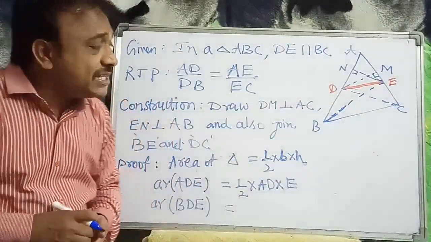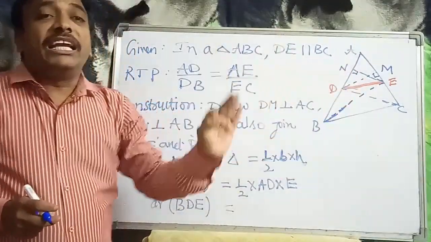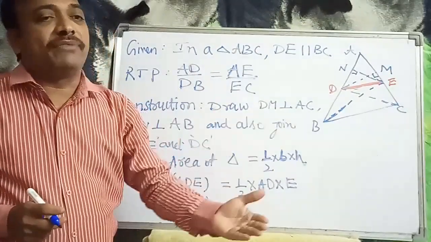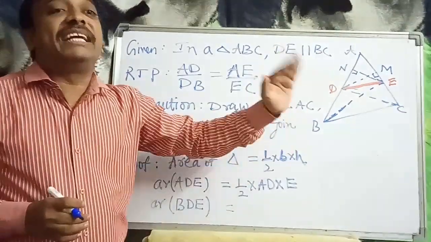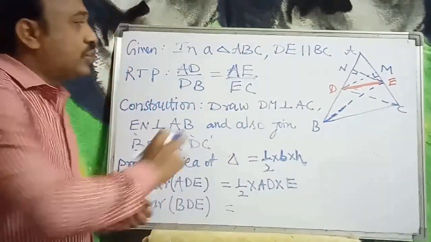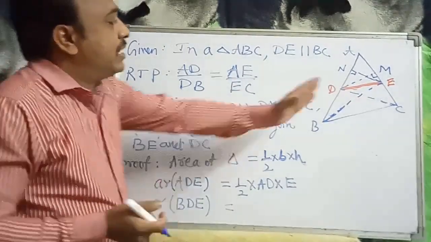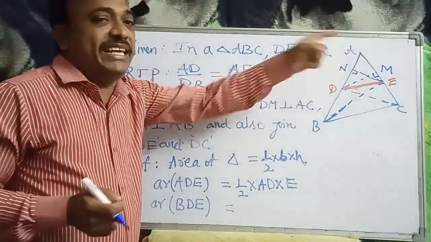Because for an obtuse angled triangle, the altitude lies outside of the boundary of the triangle, which we learned in class 7th. So in BDE, the corresponding altitude is EN.